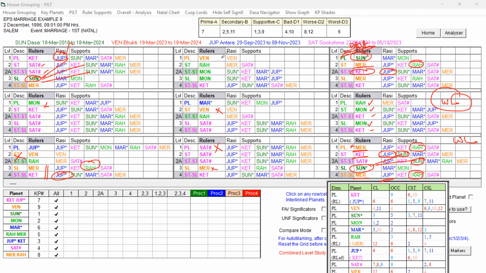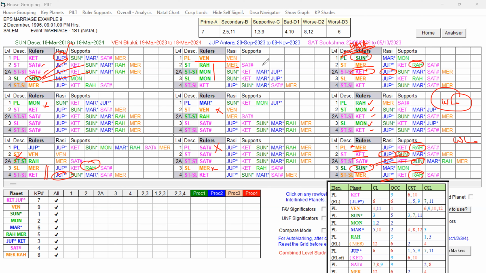And let us check Venus. Venus planet is having mixed results. Rahu and Moon are okay, but Venus is playing a role that is not very strong at the star lord level. And the role of Sun is also not playing a role. So that is not very strong, right?